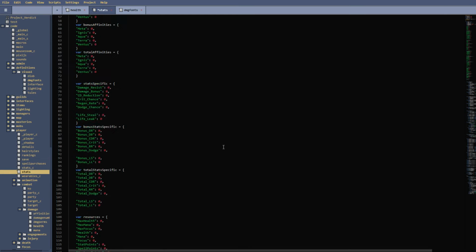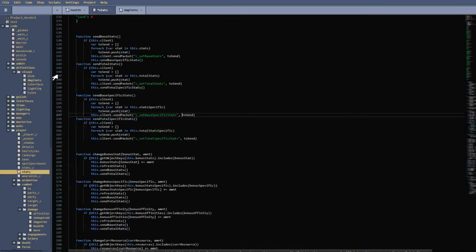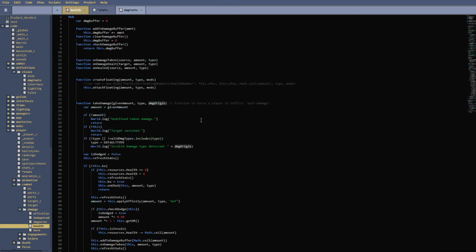It's a lot to go over, but I think we have enough time to go back to health and go through that. It is taking a lot longer than I expected to explain some of this stuff, but anyway, we have on damage taken, on damage dealt, and on healed here. I explained a little bit of this earlier. Very simply put, these are just event functions, or what you call event functions. They happen when certain events happen. It makes quite a bit of sense in my opinion. On damage taken, so when you take damage from any source, when you deal damage, and when you're healed. Very simple, nothing too complicated.